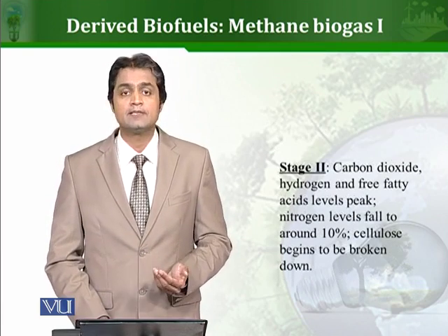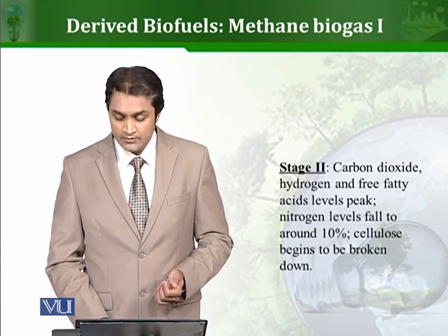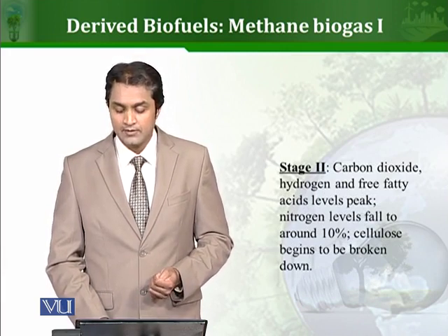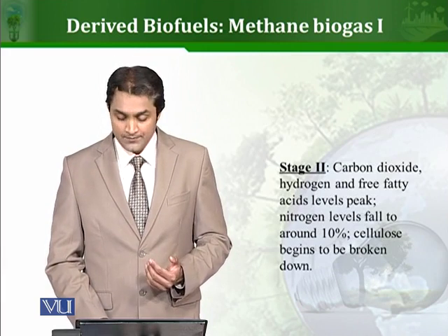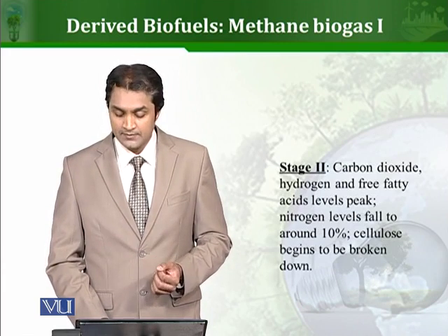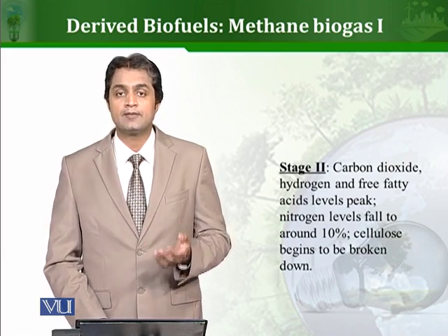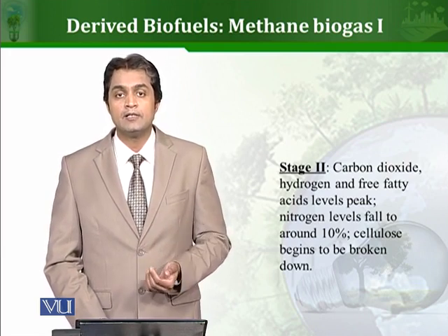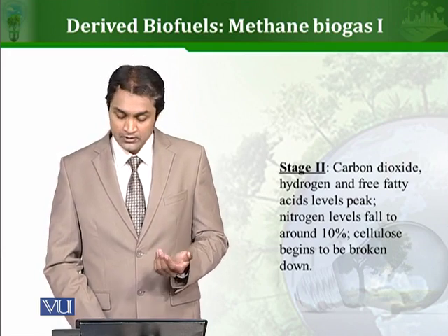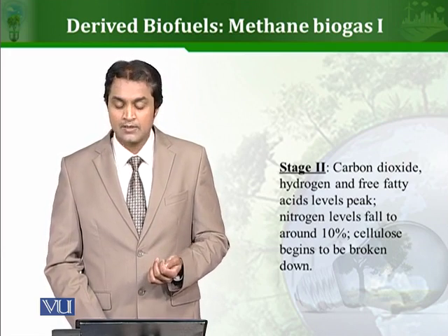And then the process starts in the bioreactor and we achieve stage 2, in which carbon dioxide, hydrogen and fatty acids levels increase. Nitrogen level falls to about 10% and cellulose begins to be broken down. So the process has been started and the microbes have started growing, and that's why the cellulose or the bio-waste has started to be broken down.